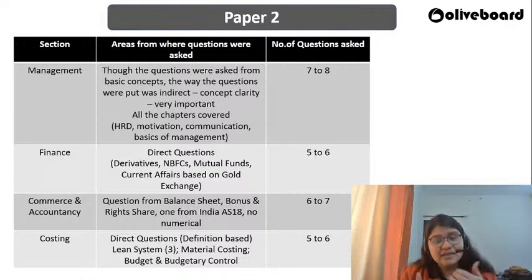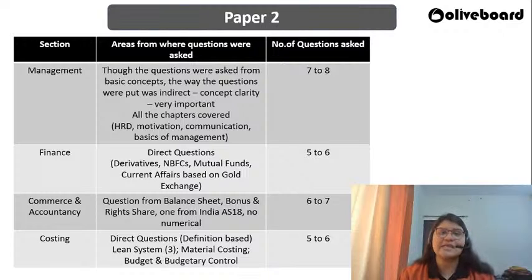The next thing is commerce and accountancy. If you look at commerce and accountancy syllabus, there is a basic to commerce and accountancy which is included, which includes topics like balance sheet or cash flow, funds flow, right? Majority of questions were from that area. We did not have any numericals. There were a lot of speculations and uneasiness because of numericals being present. So that point was taken off the court.